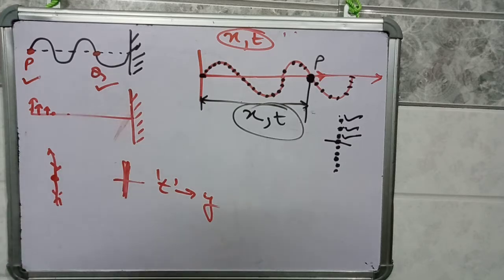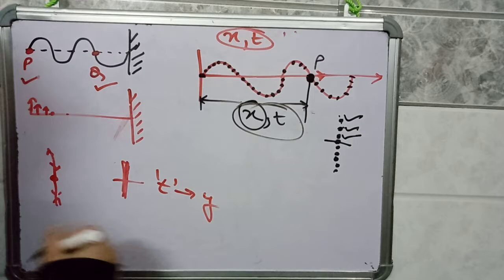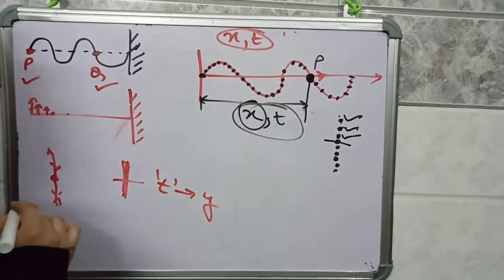In oscillatory motion, time was the variable, but in wave motion two variables are there, one is x and one is t. Why two variables? Because infinite number of particles are present, and all these infinite particles are having oscillatory motion. So which particle we are talking about can be specified by the displacement of the particle from the starting position.